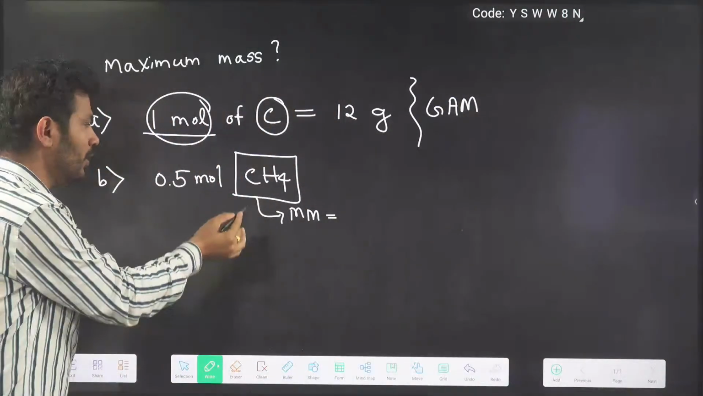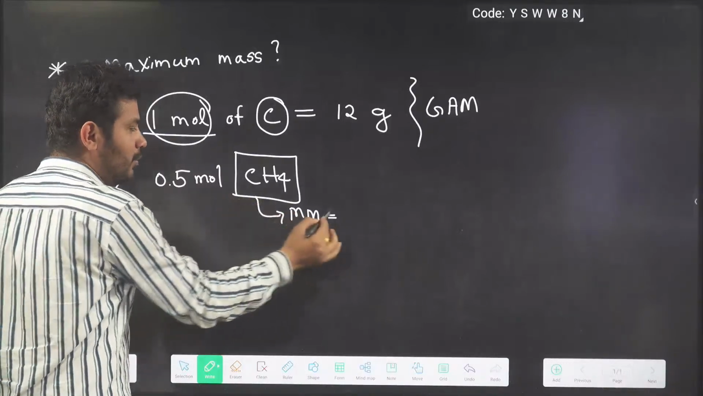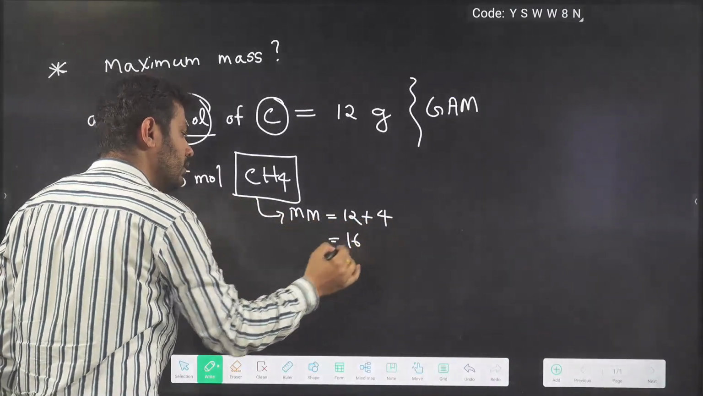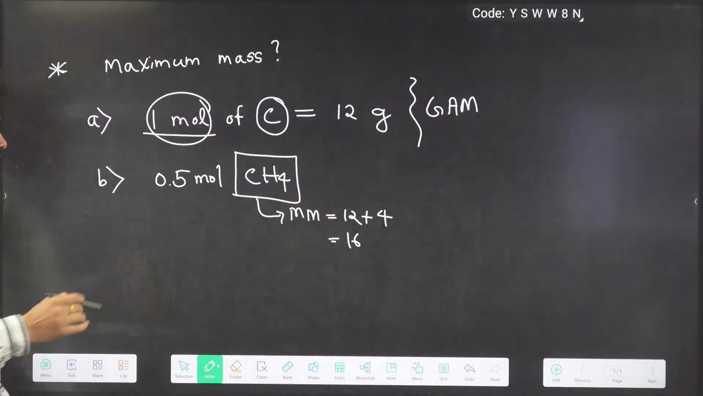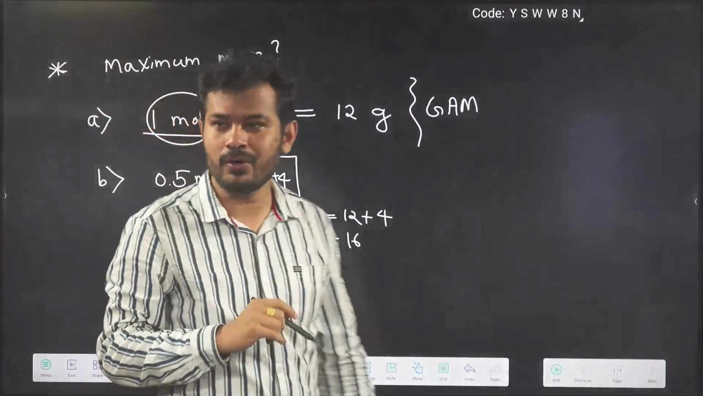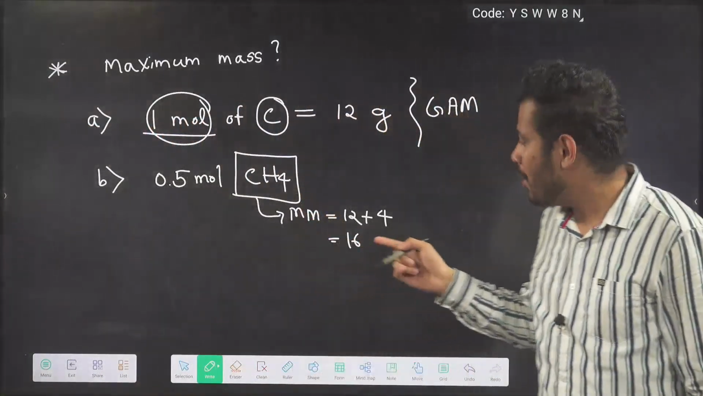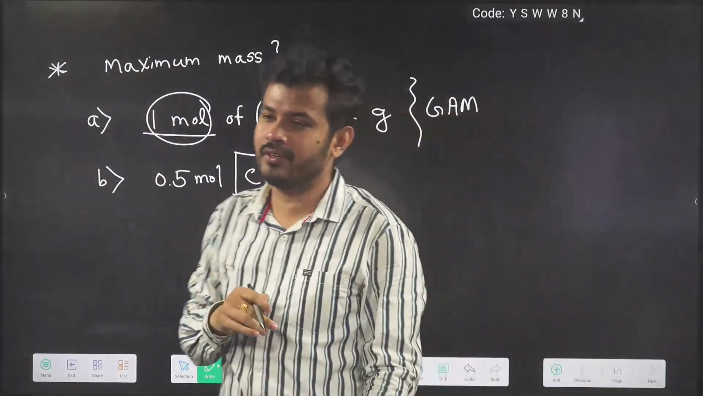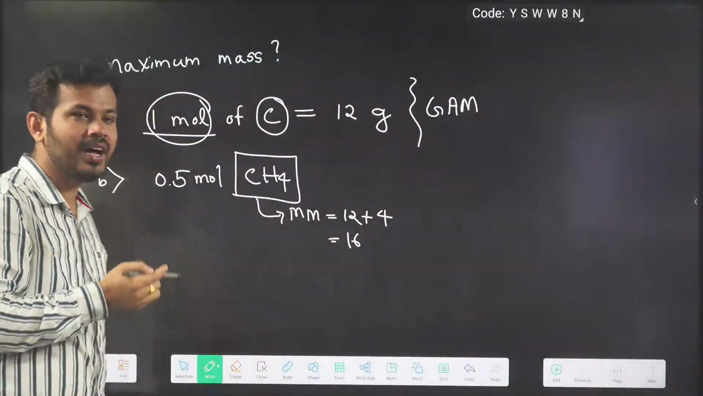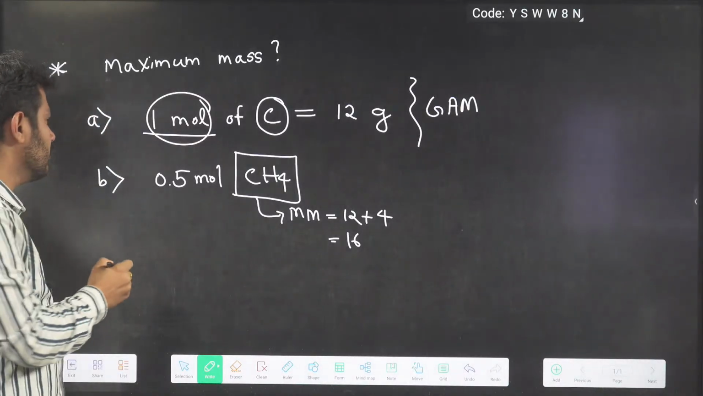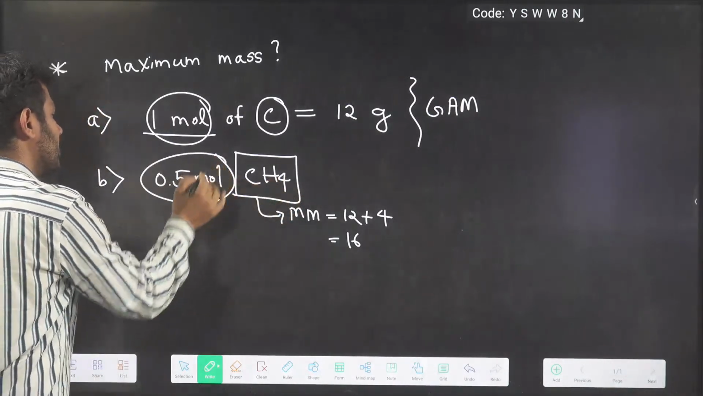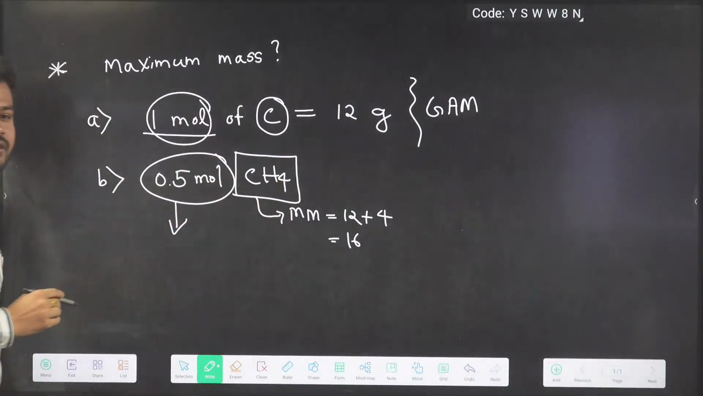Okay. Molecular mass of CH4 is carbon 12 plus 4 hydrogen 4, which is 16. That means if you take 1 mole of CH4, the mass will be 16 gram. But now we have 0.5 mole, which means half mole of that. If 1 mole is 16 gram, half mole will be how much? Half mole of CH4 will be 8 gram.